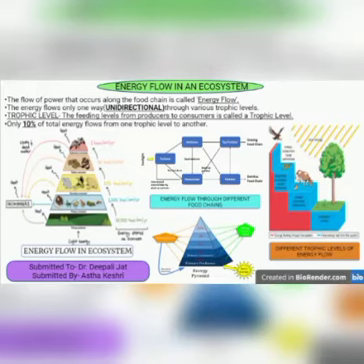Now we will discuss the energy pyramid. An energy pyramid, sometimes called a trophic pyramid or an ecological pyramid, is a graphical representation showing the flow of energy at each trophic level in an ecosystem. The width of each bar represents the unit of energy available within each trophic level. The height is always the same.